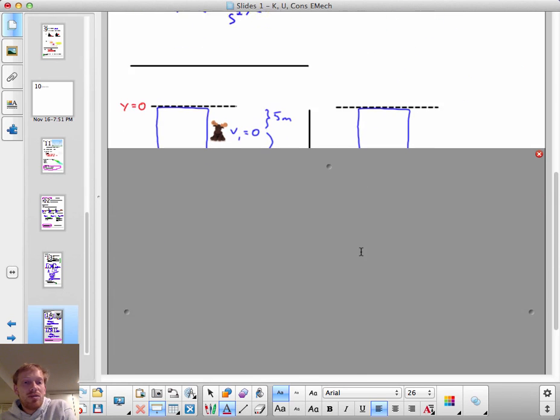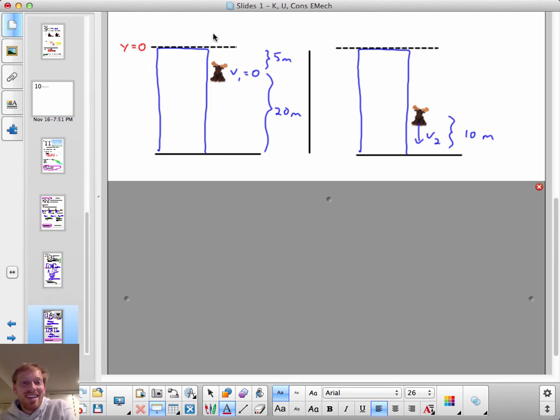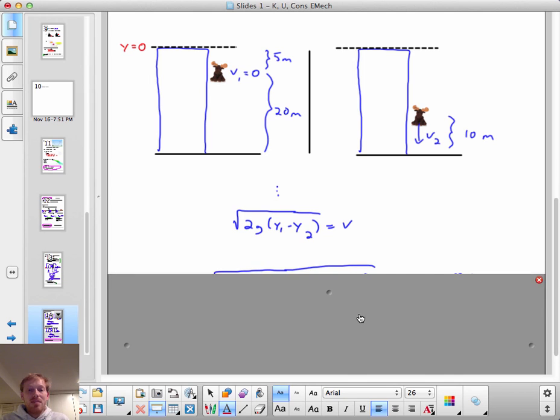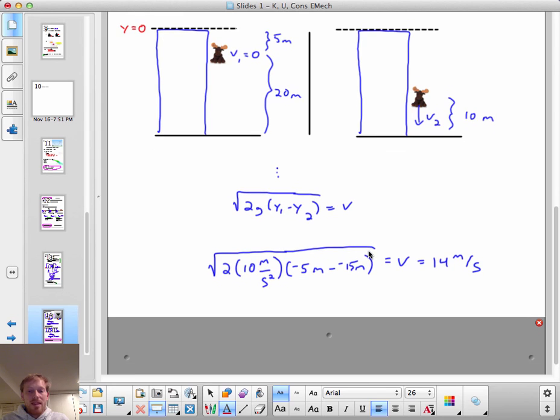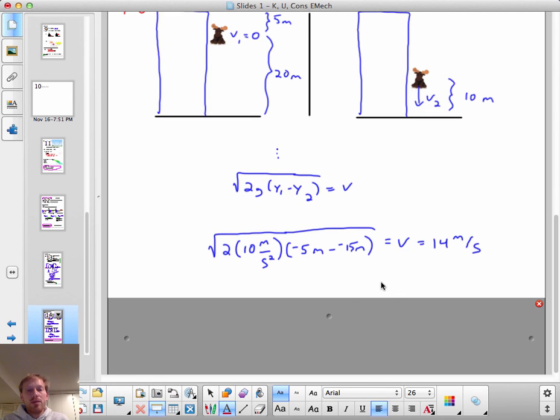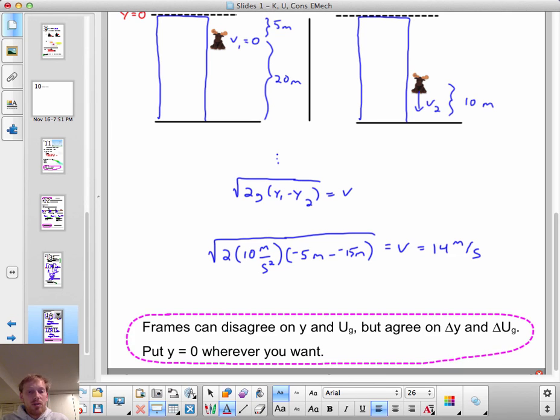Well, what if I were Sherlock and Moriarty at the top of this building and I'm like, oh, well, this is the location I want to call y equals 0. Well, we fall from an initial height of minus 5 meters to a height of minus 15 meters, I believe. Yep. And again, 14 meters per second. So no matter where you put y equals 0, this term y1 minus y2 is the change in height of the moose, and all observers will agree about that change in height. So put y equals 0 wherever you want.